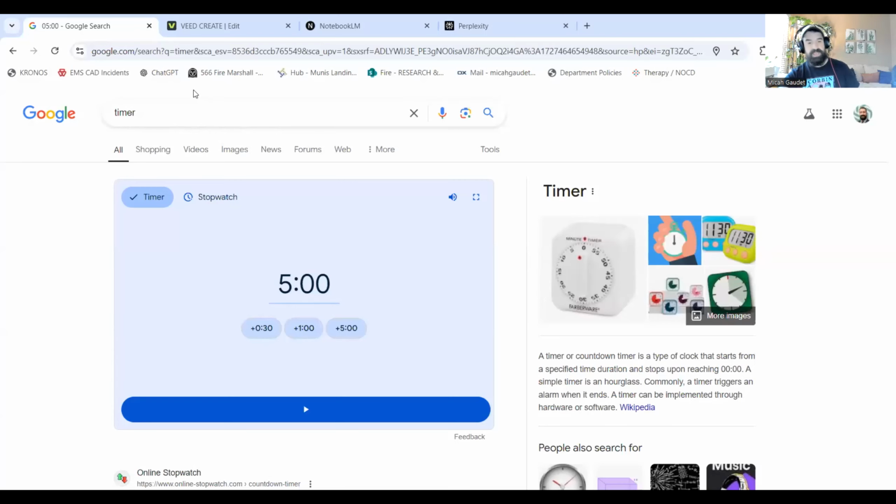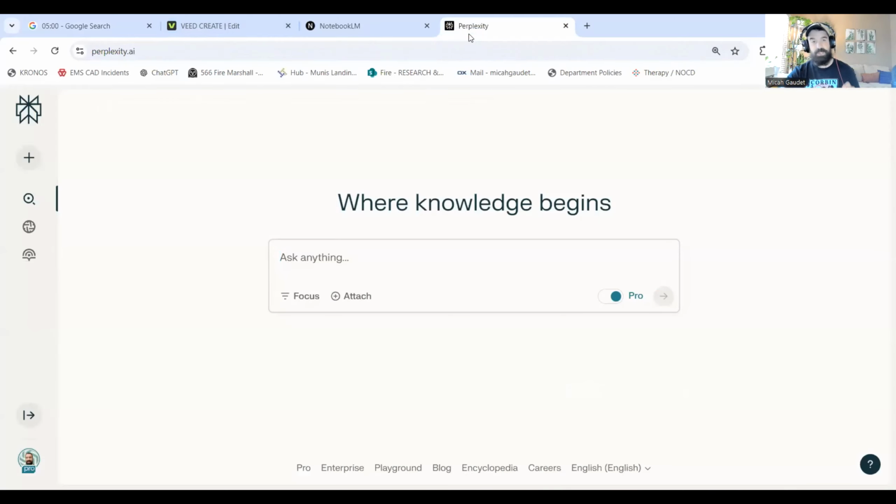So let me show you what I have. I'm going to go back over here first. I have this timer, okay? So as soon as I hit play, the timer is going to start, all right? And that's what we have there. I also have here Perplexity. I'm going to use this for my research. This is where I'm going to find the information.